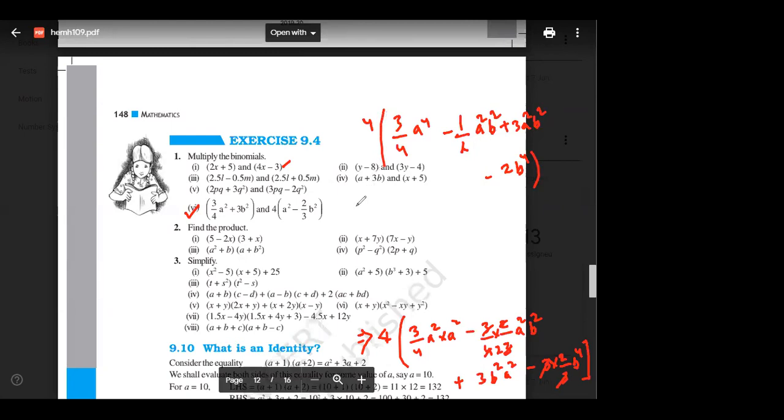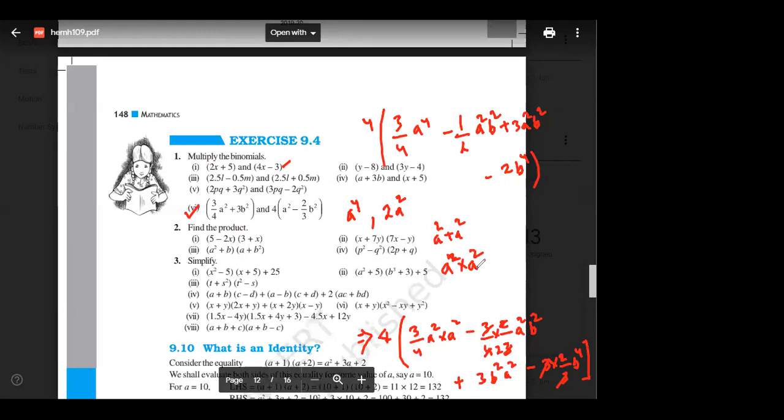Think about a power 4. Think about it. a power 4, right? So think a square plus a square, and a square into a square. Very basic, very basic. Whenever we have any doubt, think backwards.